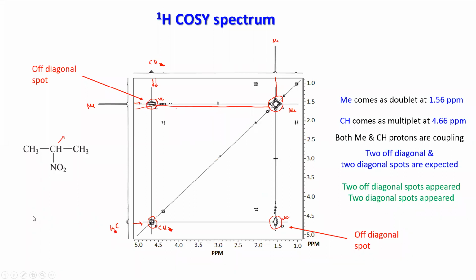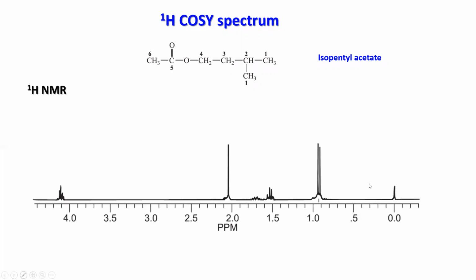So let us go to a bit more complicated example. We have isopentenyl acetate. You have so many protons: CH3, CH2, CH, carbonyl carbon, a lot of things are there. How will the COSY look? Definitely before going to that, you need to know what the proton NMR should be. So your 1H NMR will definitely look like this one.